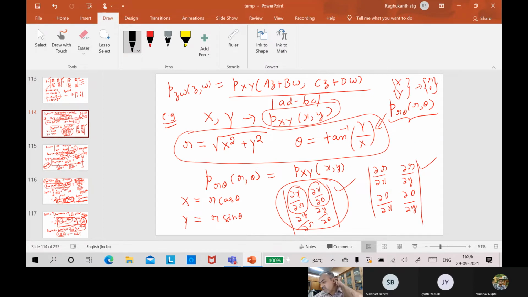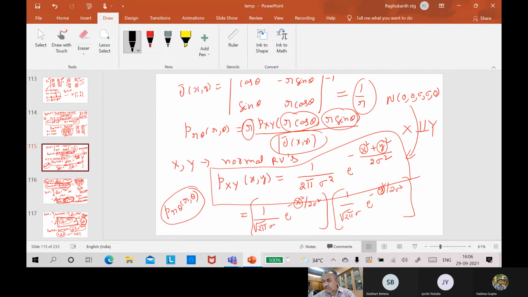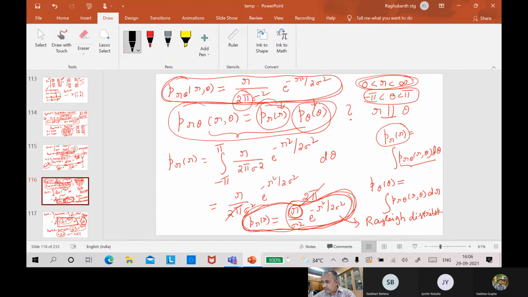We have two random variables in the Cartesian coordinate system. If I transfer this to the cylindrical coordinate system, you remember this problem we solved, and finally P R of r. What is P R of r? Is it the same as this one? Here we have written x by alpha square e to the power of minus half x by alpha whole square.